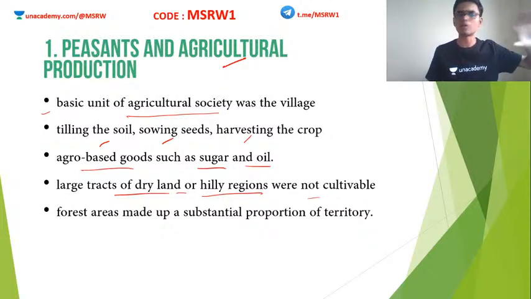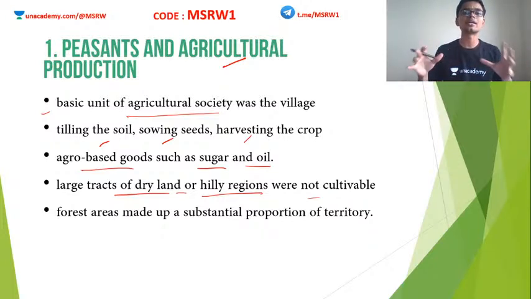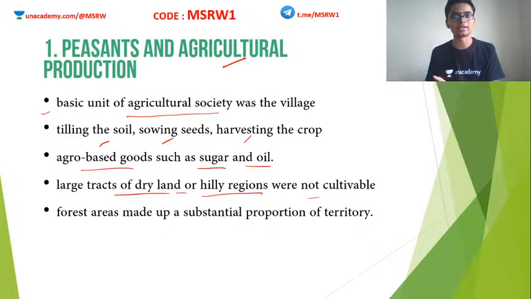This is a semi-arid or an arid region. It is not easily cultivable. Similarly, the rocky areas of certain mountain slopes or hilly regions cannot be cultivated. So there were cultivable lands and non-cultivable lands.